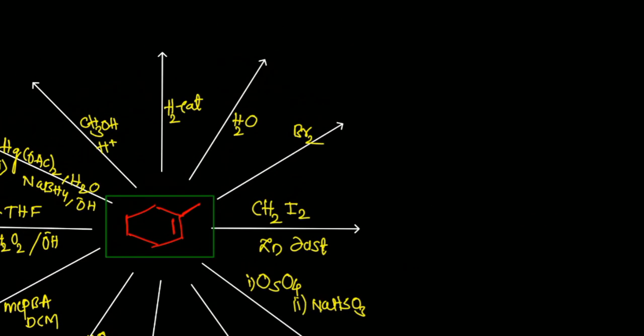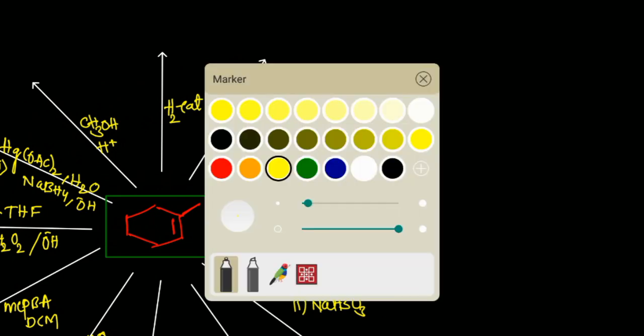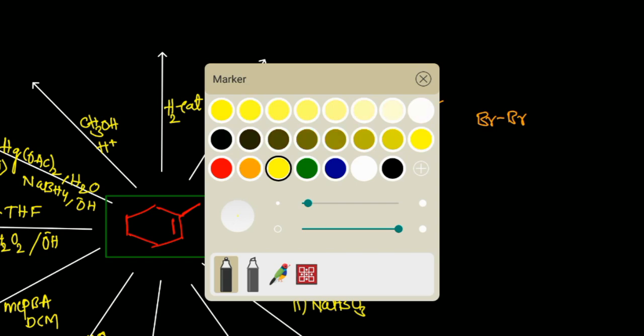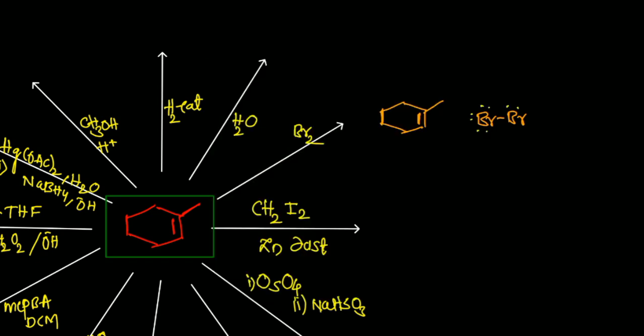First of all, bromination. You know that bromination is a type of reaction where we can add bromine onto an unsaturated system. So what type of mechanism is there? Look at this one. Suppose I have this molecule, this is the methyl group, and this is the double bond. Now we combine it with Br2. Br2 is a homodiatomic molecule, Br and Br, having 3 lone pairs of electrons on each bromine, and there is a single bond between the bromines.